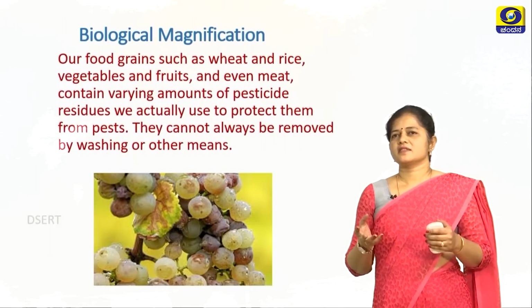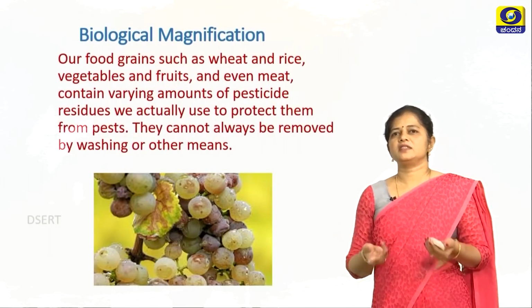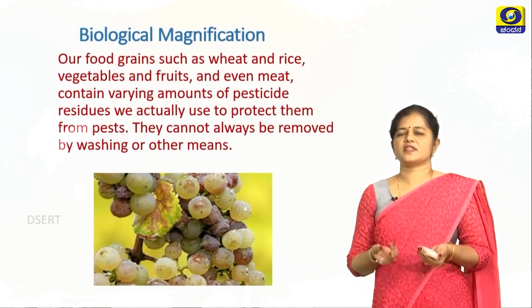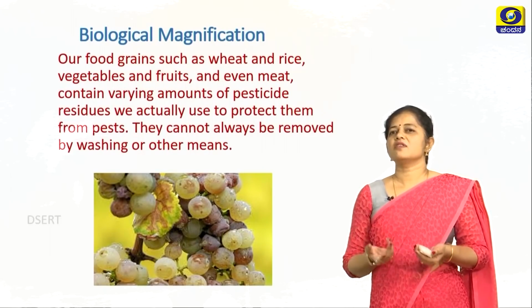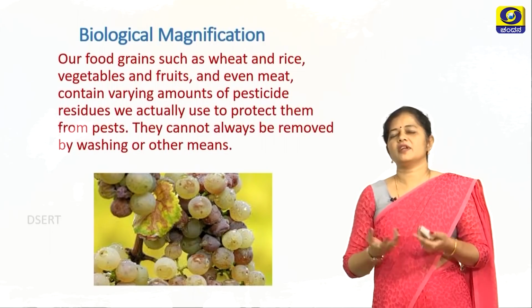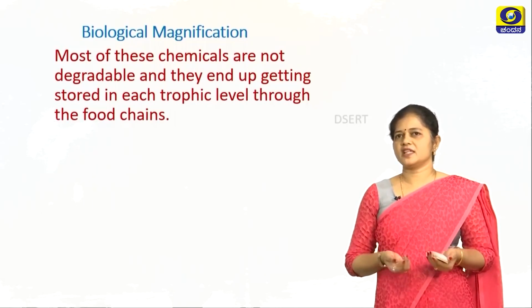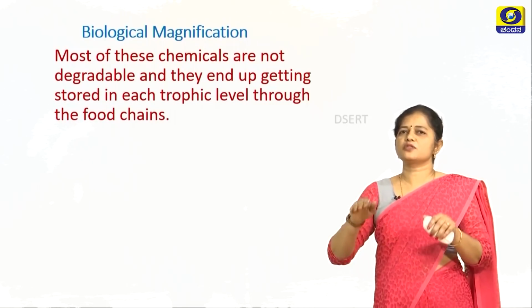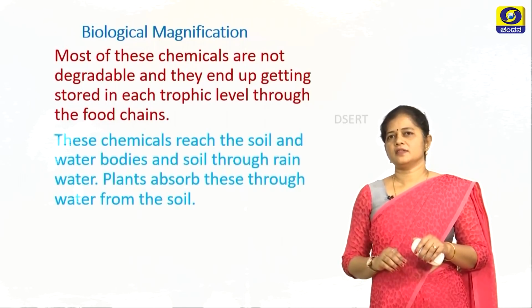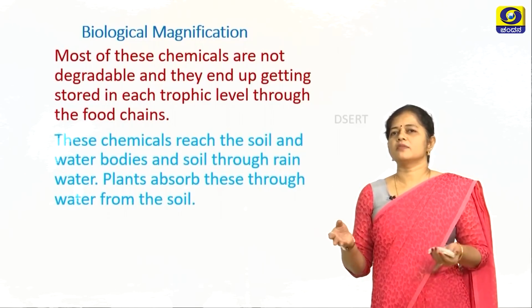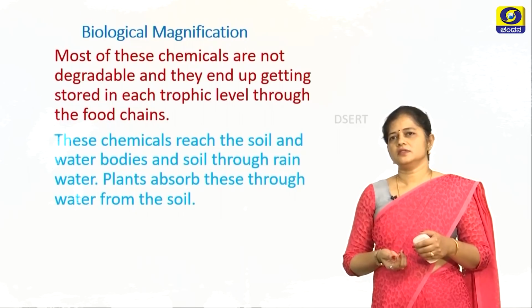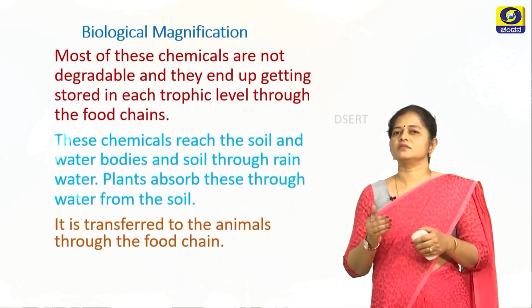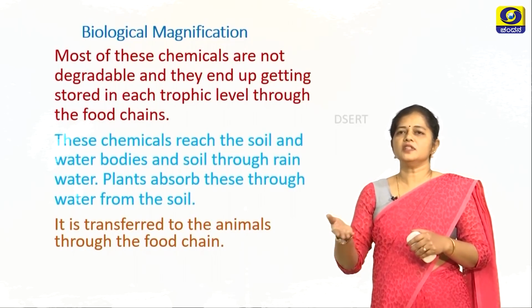Our food grains such as wheat, rice, vegetables, fruits, and even meat contain various amounts of pesticide residues, which we actually use to protect them from pests. Why? Because they cannot always be removed by washing or any other means. So, what happens? Most of these chemicals are not degradable and they end up getting stored in each trophic level through the food chains. These chemicals reach the soil and water bodies through rainwater. The plants absorb the water from the soil, and now this gets transferred to the animals through the food chain.